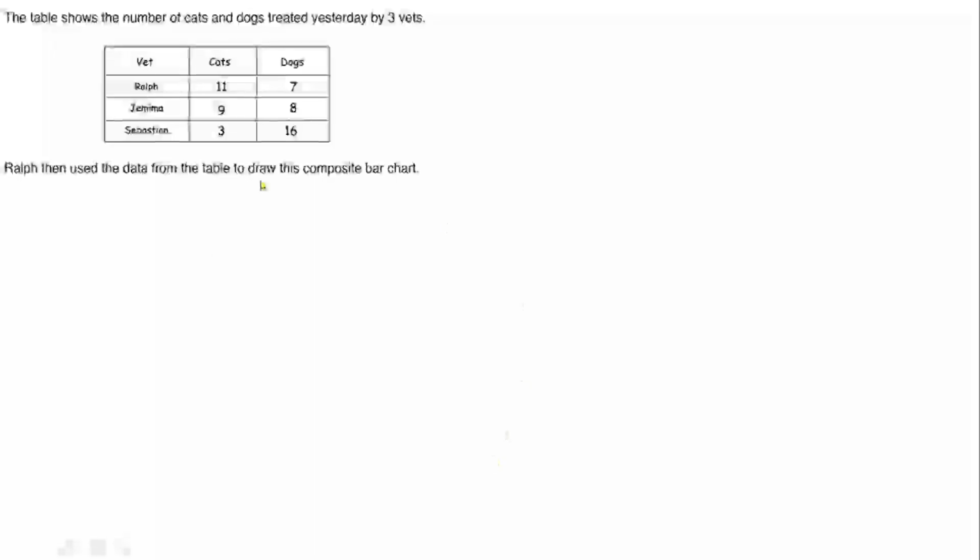Now let's demonstrate how to prepare a composite bar chart. The table shows the number of cats and dogs treated yesterday by three veterinaries: Ralph, Jemima, and Sebastian. Those are the two kinds of animal they treated. Ralph treated 11 cats and 7 dogs, Jemima 9 cats and 8 dogs, Sebastian 3 cats and 16 dogs. We have to represent this data from the table to draw the composite bar chart.